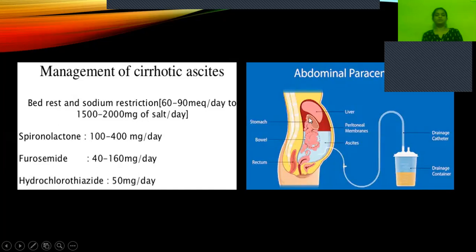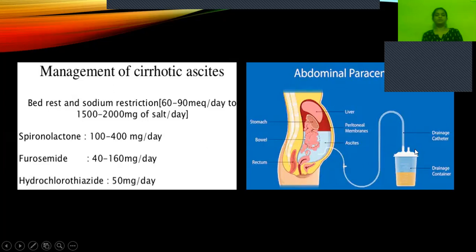This is the bowel wall, this is the stomach, this is the rectum. Here we insert a drainage catheter, a pipe-like catheter, into the peritoneal cavity by making a small incision. Then under pressure we do suction, and the ascitic fluid is drained through the catheter into this container.